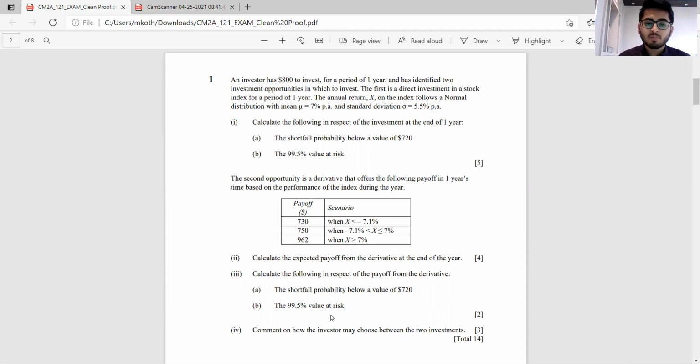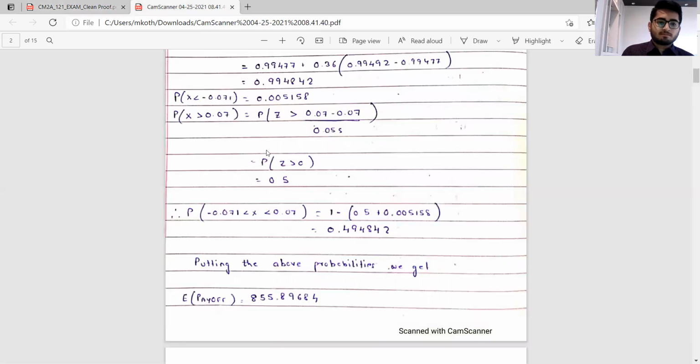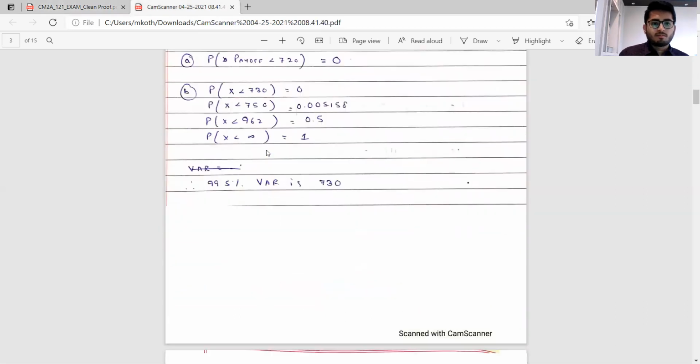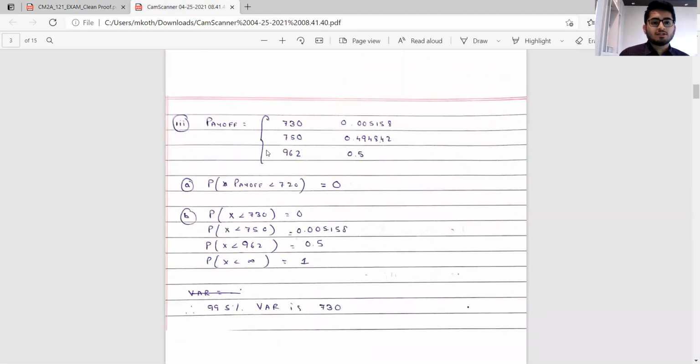We need to basically comment how the investor may choose between these two investments. So based on the value at risk, based on the shortfall probability value, and even based on, let's say, the expected value, we have to make inferences. As for calculating shortfall probability, we clearly see that the investment value or the payoff is always greater than 720. So the shortfall probability comes out to be 0.